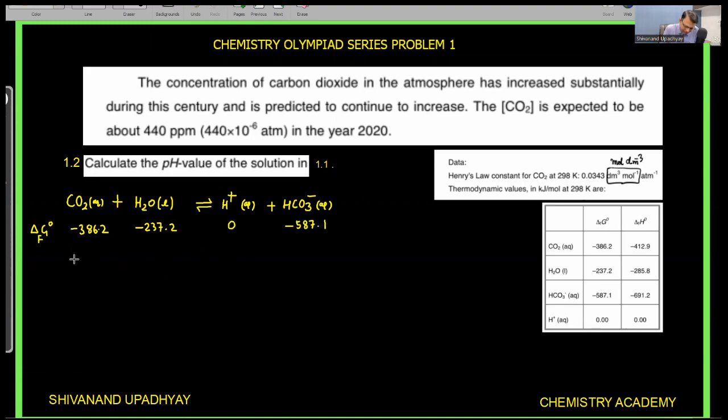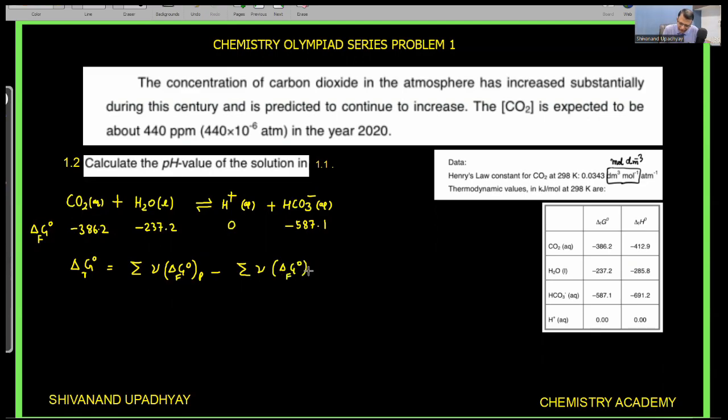chemical reaction, if I want to calculate what is delta G naught of the reaction, delta G naught of the reaction can be written as summation delta G naught formation of products with their stoichiometric coefficient minus summation delta G naught formation of reactants with their stoichiometric coefficient.